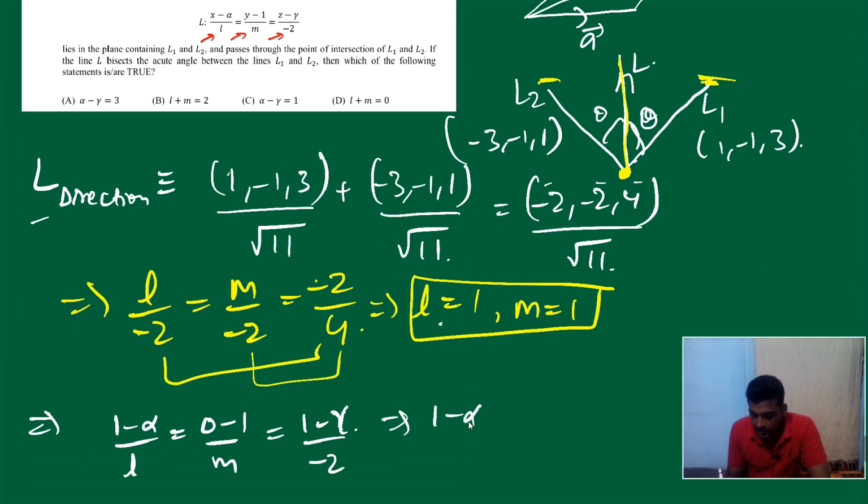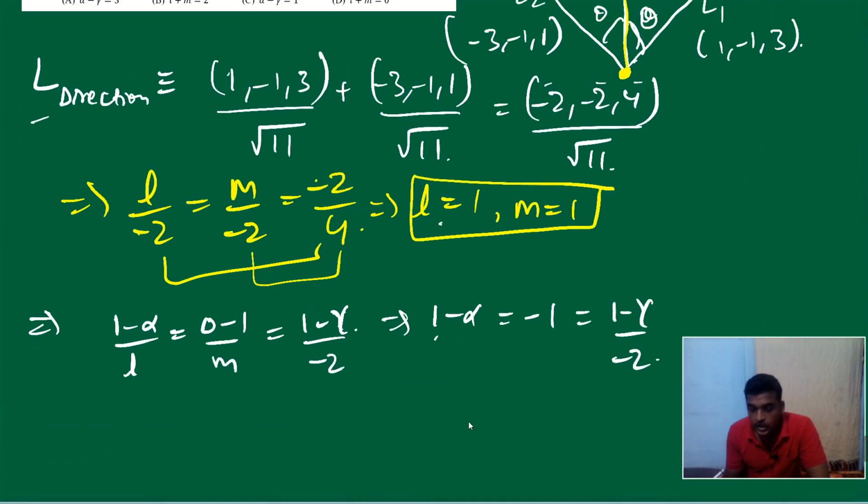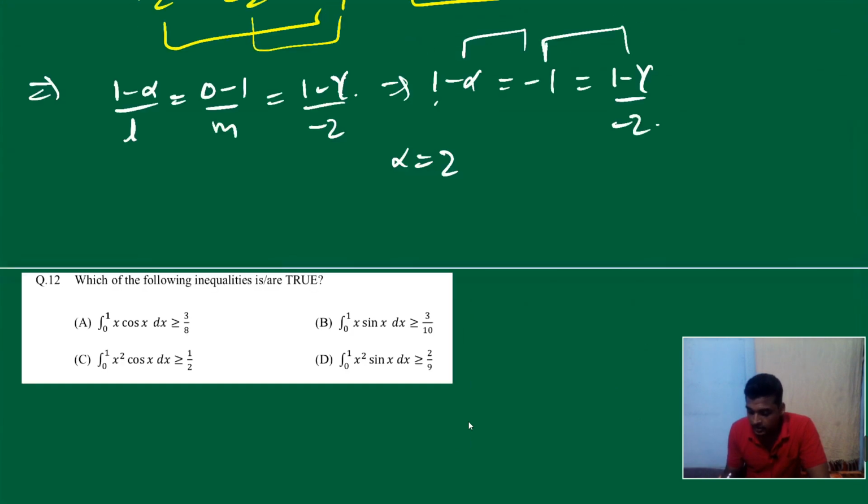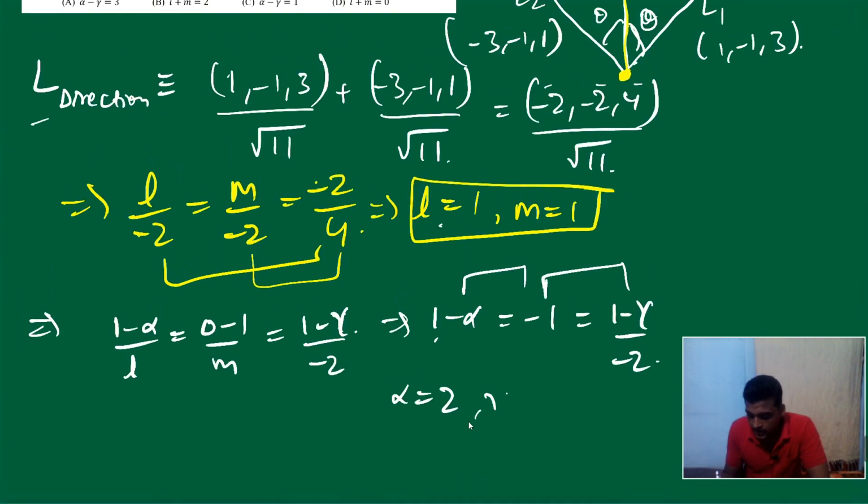We get 1 minus alpha is equal to minus 1 is equal to 1 minus gamma upon minus 2. No problem? I think we have no problem, right? So what is the answer now? So if you solve these two, we'll get alpha is equal to 2. If you solve these two, what we get? It's 2, 1 minus 1. So gamma equal to minus 1 we get, right?